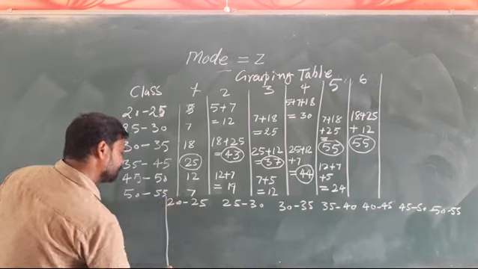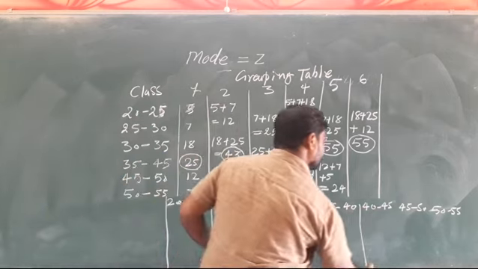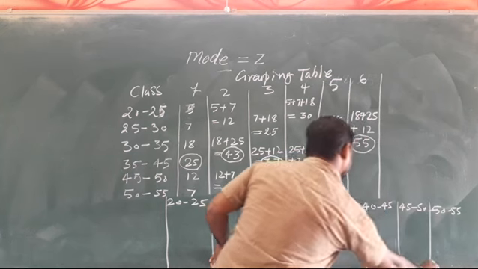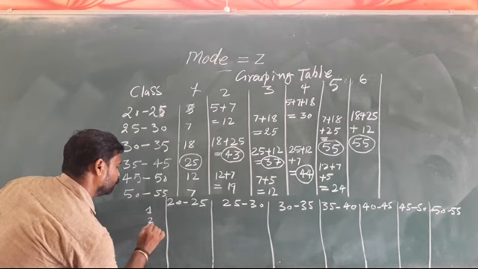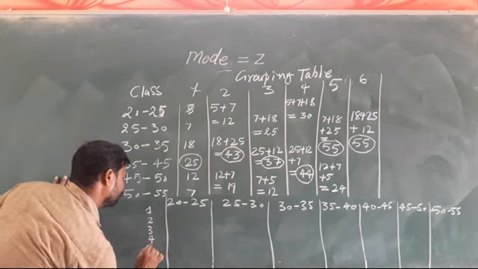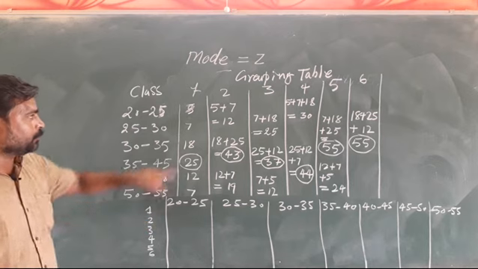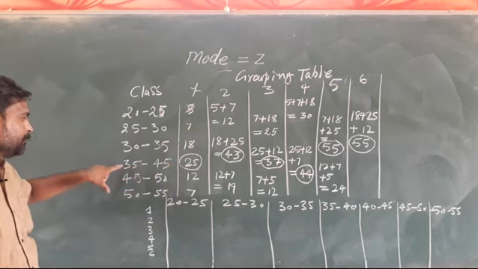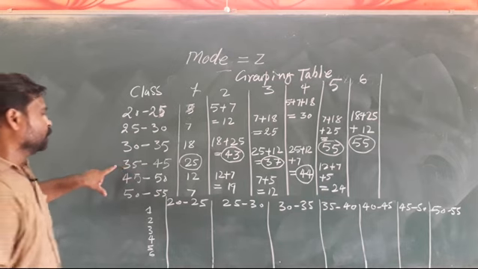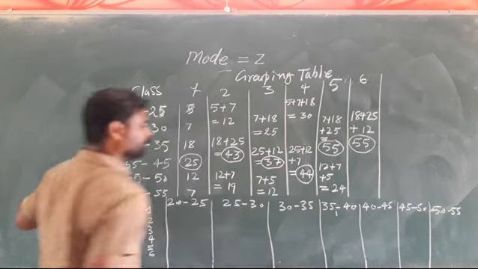Now we'll make the group of each: number 1, 2, 3, 4, 5 and 6. Here in the first group, the highest frequency is 25, which stands for 35 and 45. So 35 and 45 will get 1 tally mark in the first group.